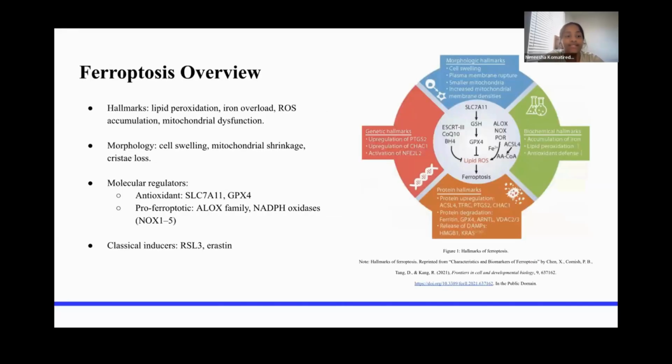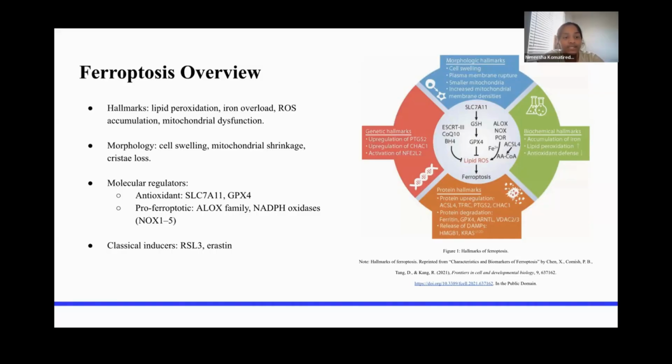So, ferroptosis is distinct from apoptosis or necrosis, or essentially just any type of cell death pathway, because its hallmarks include accumulation of reactive oxygen species, lipid peroxidation, iron overload, and mitochondrial dysfunction. Morphologically, ferroptotic cells show cell swelling and a dramatic reduction in mitochondrial volume and cristae.